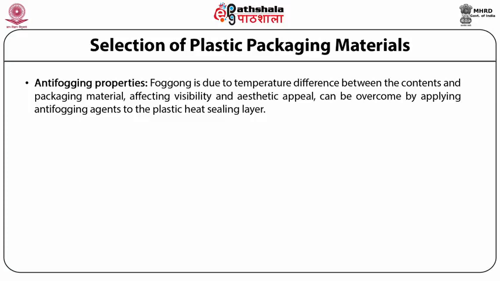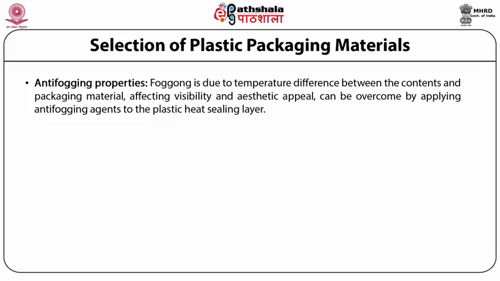This can be overcome by applying anti-fogging agents to the plastic heat sealing layer, either as an internal additive or as an external coating. These chemicals decrease the surface energy of the packaging film, which enables moisture to spread as a thin film across the undersurface of the pack rather than collecting as visible droplets.